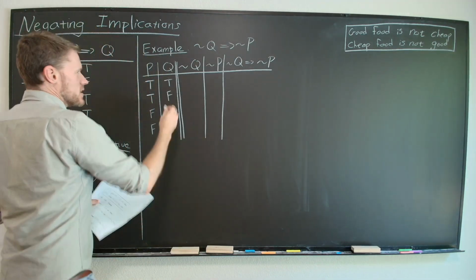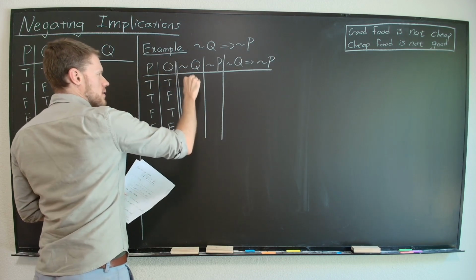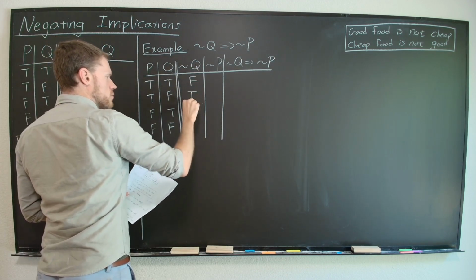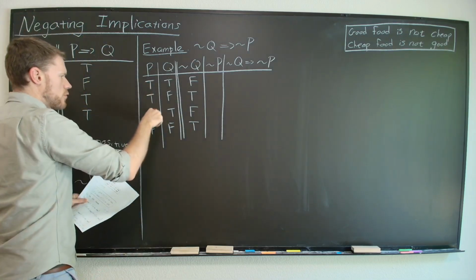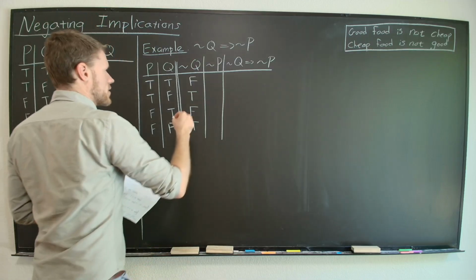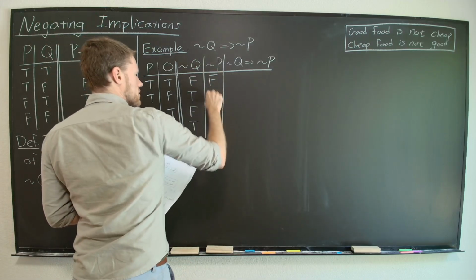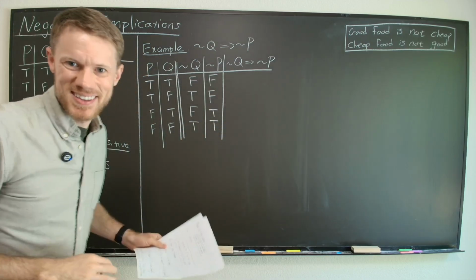Let's figure it out. So if Q is true, false, true, false, then not Q is the opposite: false, true, false, true. If P is true, true, false, false, then not P, you flip all the truth values to get false, false, true, true, okay?